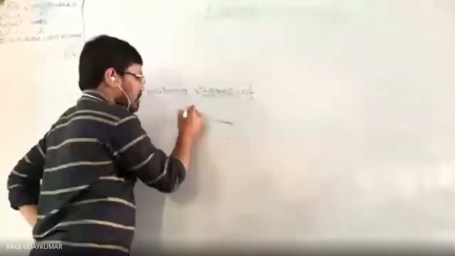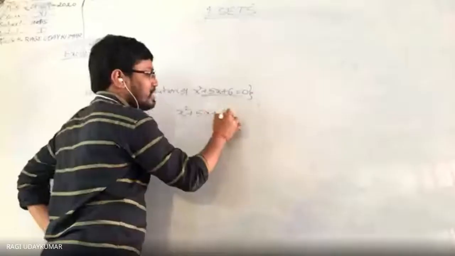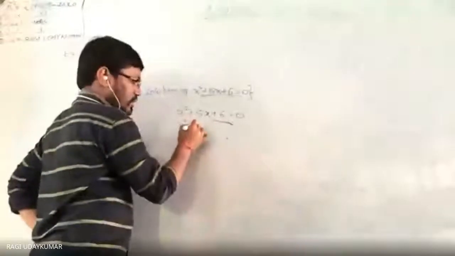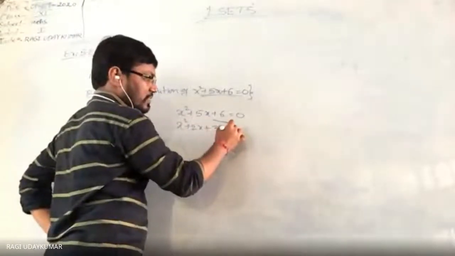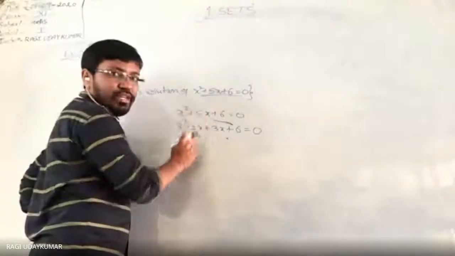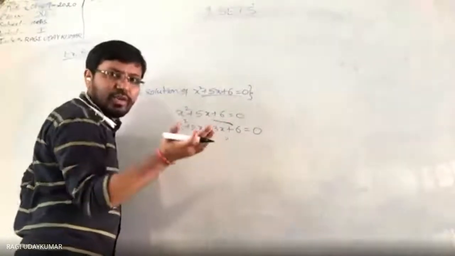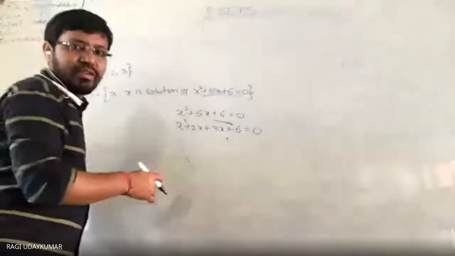To find the solution, factorize. x square plus 5x plus 6 is equal to 0. x square plus 2x plus 3x. 2 times 3 is 6, 2 plus 3 is equal to 5. Factorization, I think you know this, that's why I am doing it directly.